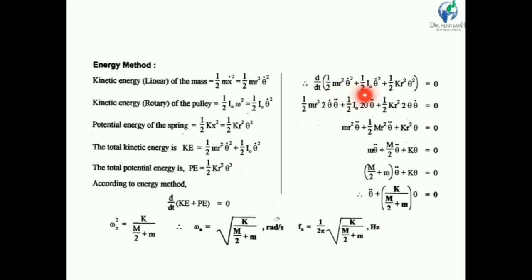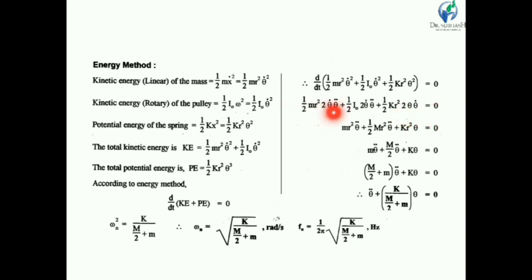So if you put the value of kinetic energy and potential energy, d by dt in bracket 1/2 m r square theta dot square plus 1/2 I-O into theta dot square plus 1/2 k r square into theta square is equal to 0. So if we differentiate this equation, 1/2 and 2 are as it is, m r square is constant, and theta dot square is a variable. So the derivative of theta dot square is 2 theta dot into theta double dot, plus 1/2 I-O into 2 theta dot into theta double dot, plus 1/2 k r square into 2 theta into theta dot is equal to 0.